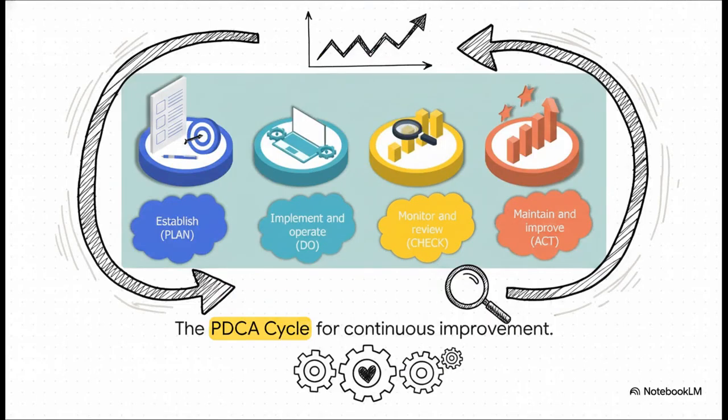Now, what's really interesting here is how the classic Plan, Do, Check, Act, or PDCA cycle perfectly overlays onto the AIMS model. You establish the plan, implement and operate, that's your do, you monitor and review performance, the check, and finally, you maintain and improve the system, which is the act. This continuous improvement engine is the absolute beating heart of ISO 42001, and as an auditor, you're constantly going to be looking for evidence of this exact cycle in motion.